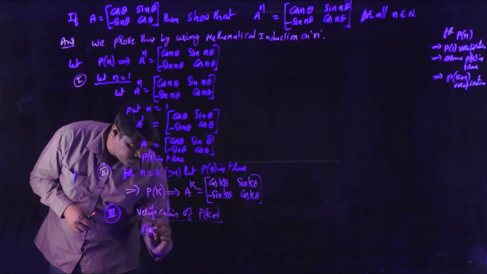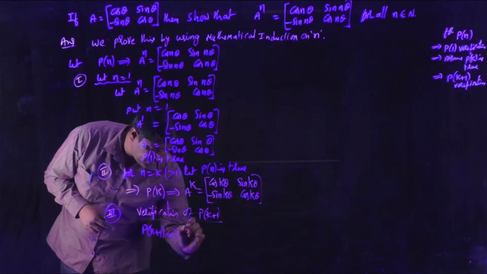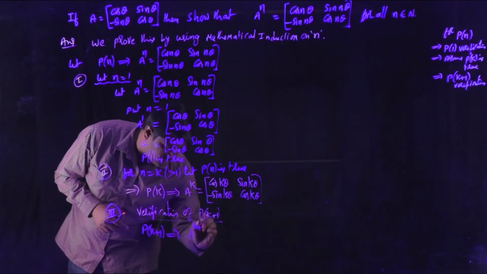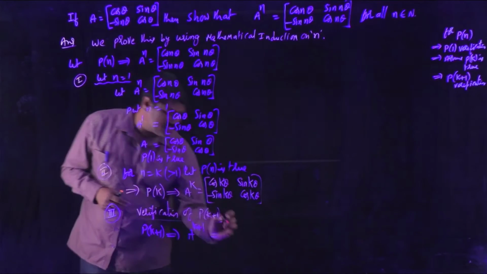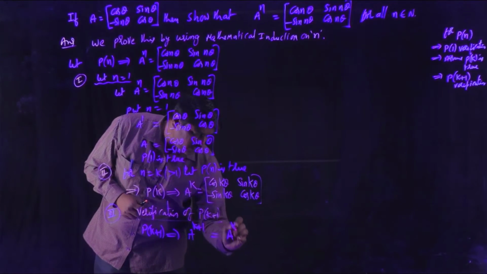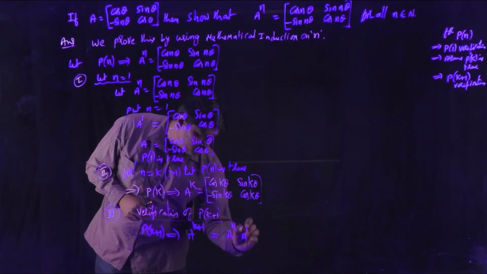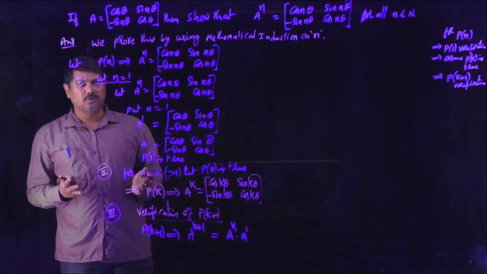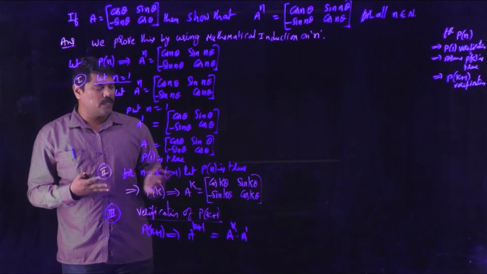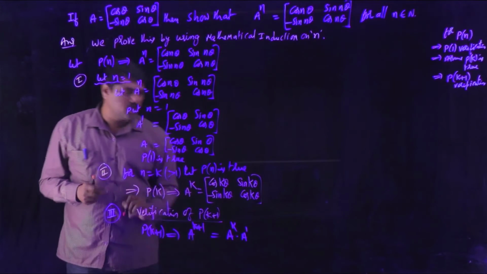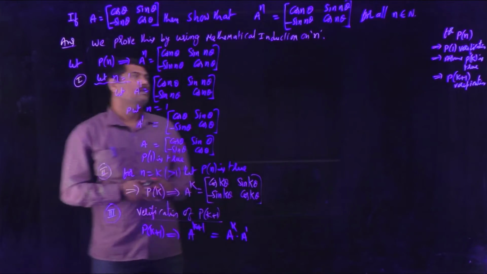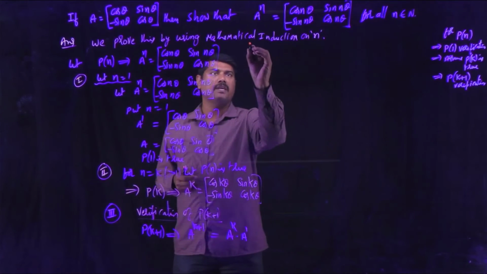For P of k plus 1, the LHS part of the statement is A power k plus 1. Now how can you write A power k plus 1? A power k plus 1 is nothing but A power k into A power 1. You can write A power m plus n as A power m into A power n. So I am continuing the problem from here.